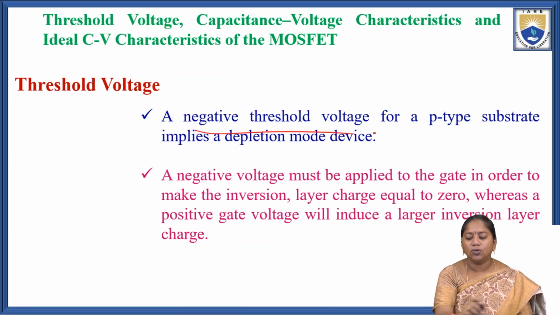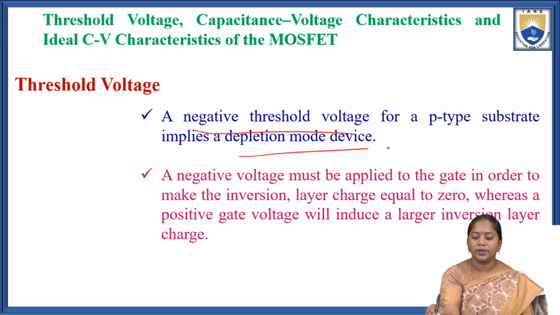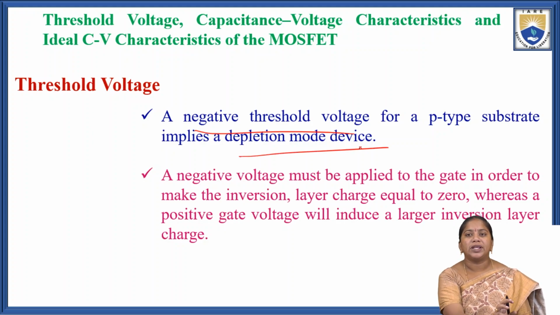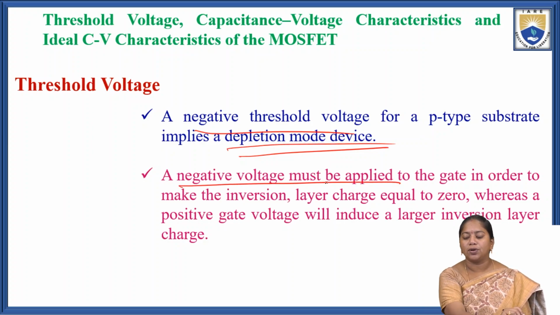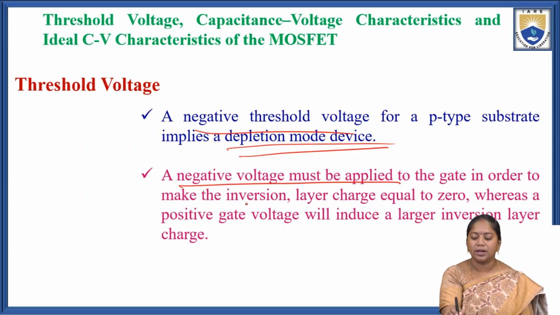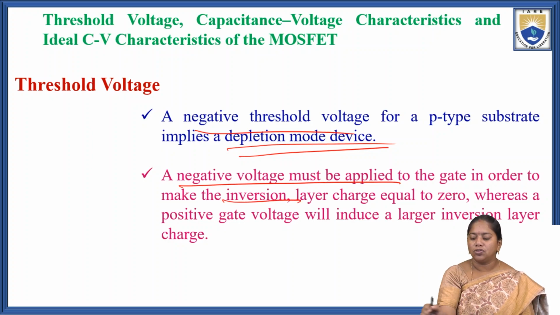So a negative threshold voltage for a p-type substrate implies a depletion mode of the device. If you apply a positive threshold voltage, it will give the inversion mode. A negative voltage must be applied to the gate in order to make the inversion layer. The inversion layer charge is equal to 0 otherwise, whereas a positive gate voltage will induce a large inversion layer charge.